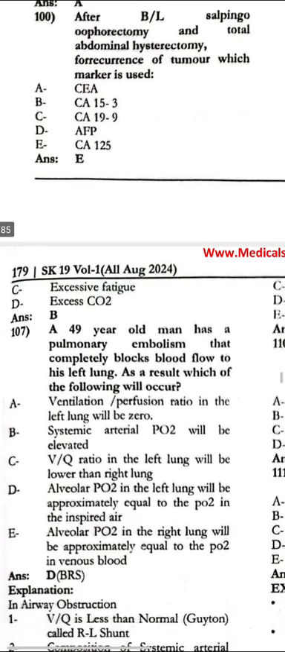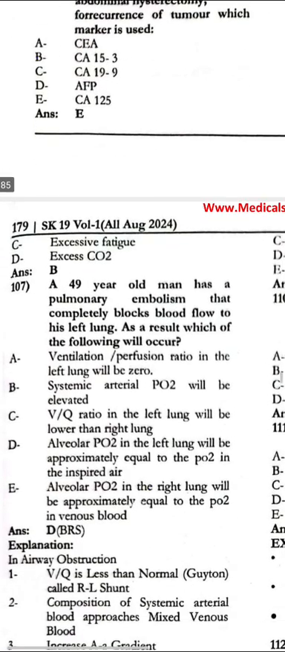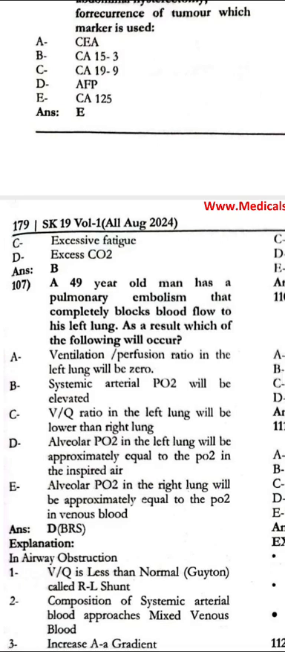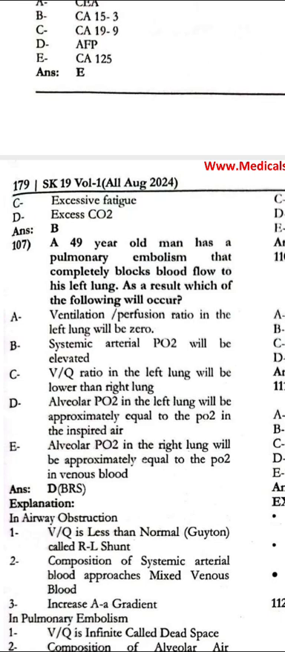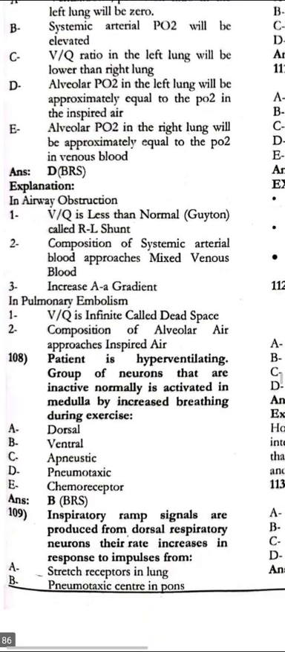A 49-year-old man has a pulmonary embolism that completely blocks blood flow to the left lung. As well, which of the following will occur? The alveolar partial pressure of oxygen in the left lung will be approximately equal to the partial pressure of oxygen in the inspired air. 108. The patient is hyperventilating.